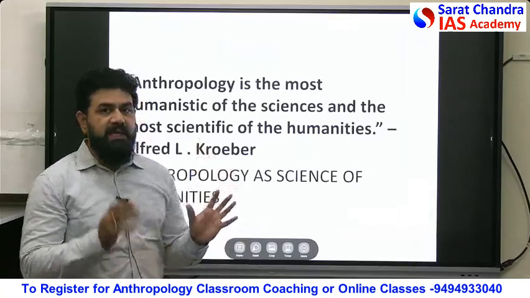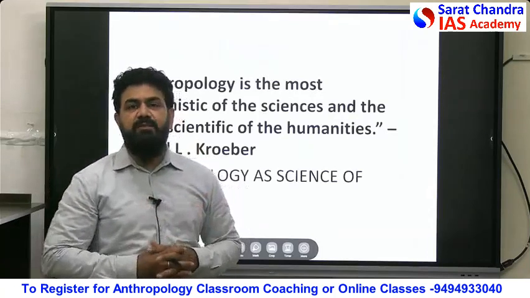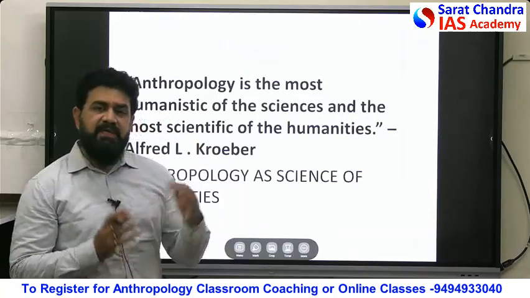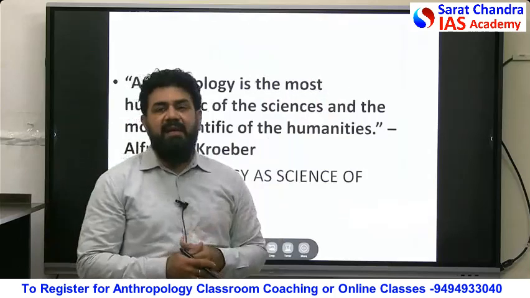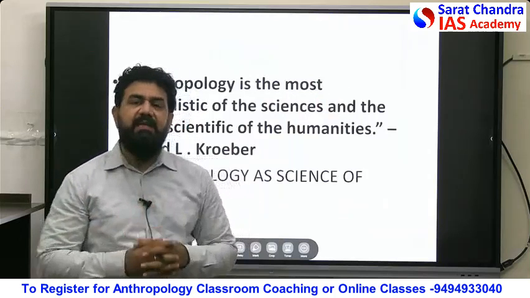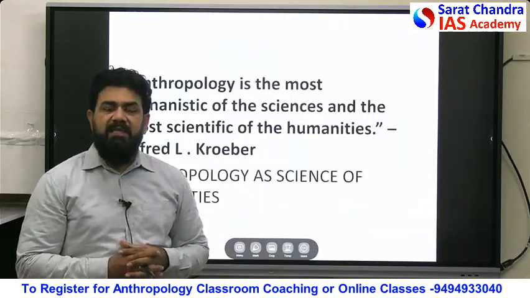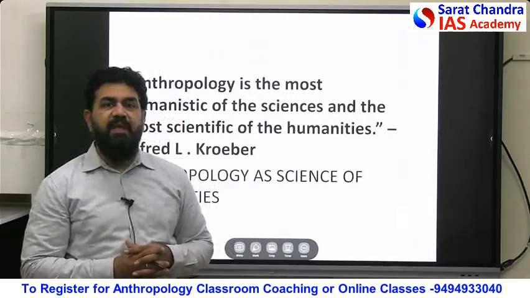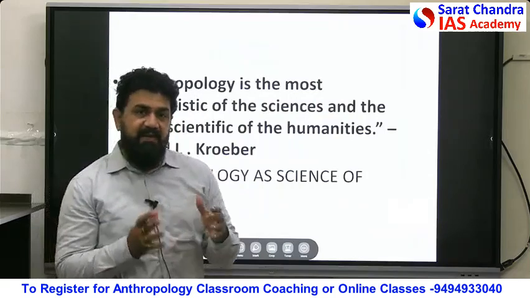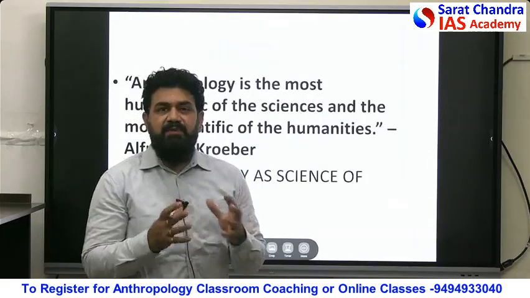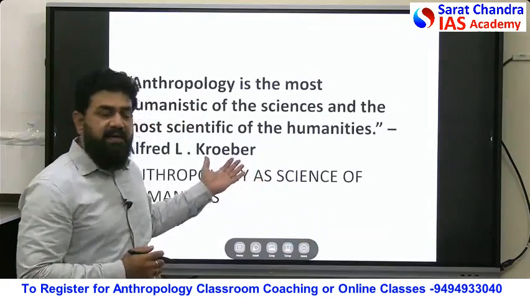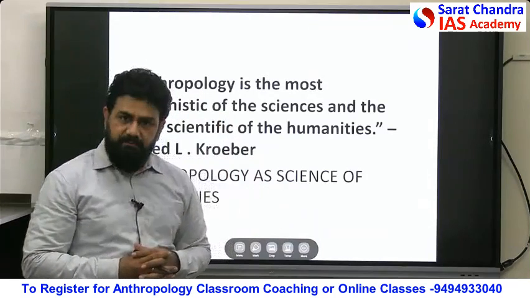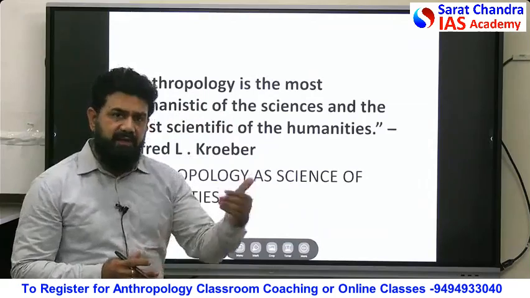Yes, please remember, sciences and humanities are two different groups of disciplines across the globe. We can divide most of the subjects into sciences, which are empirical, and humanities, which are non-empirical, primarily. Anthropology is a very balanced amalgamation of both sciences and humanities. And Alfred L. Kroeber defines anthropology in a beautiful and sophisticated manner. As you can see, it's a science of humanities, anthropology. We'll talk more about it eventually.